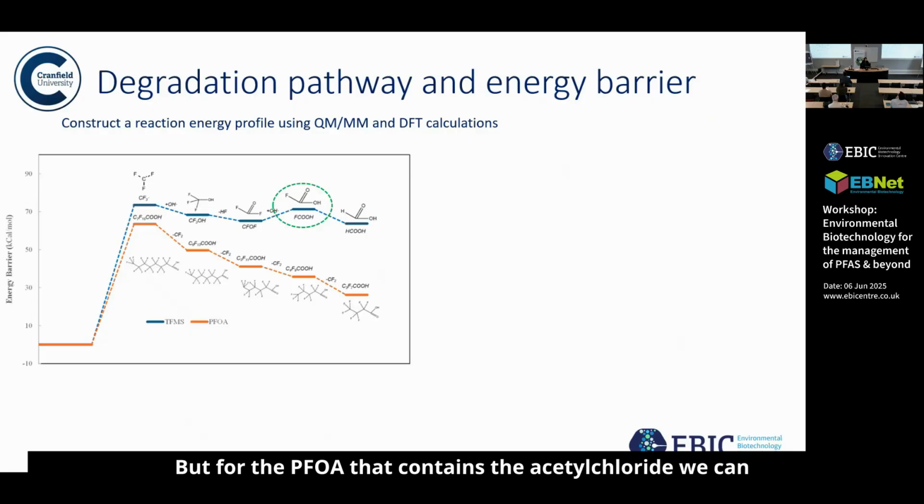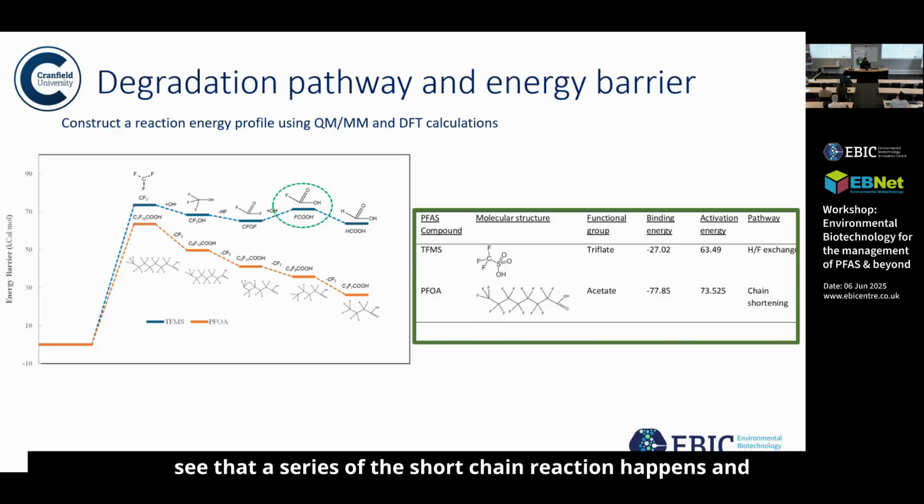But for the PFOA that contains the acetate group, we can see that a series of short chain reactions happens, and we can have the PFAS that is a shorter chain and also less harmful. So to sum up, we can see that this enzyme could degrade the PFAS that contains the acetate group. It had a higher activation energy for PFOA, and also the mechanism was chain shortening for the PFOA.